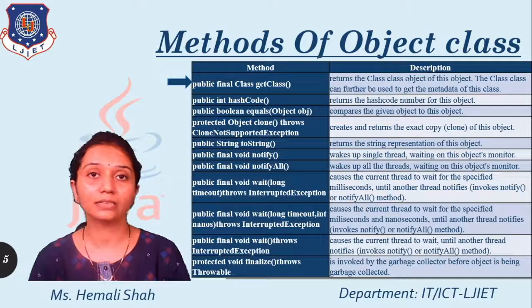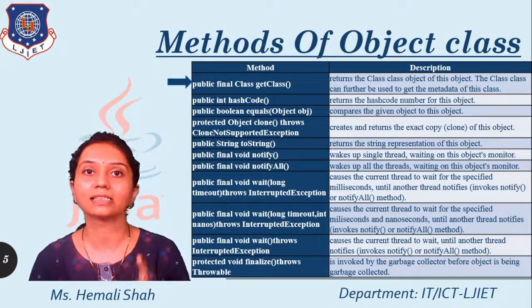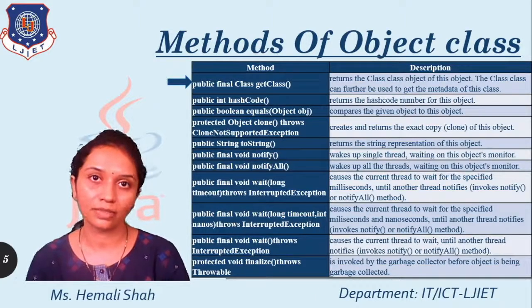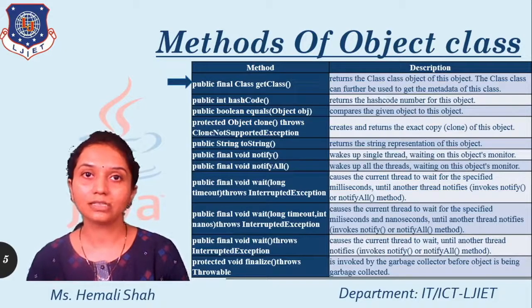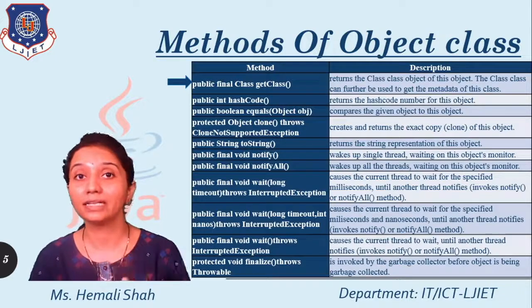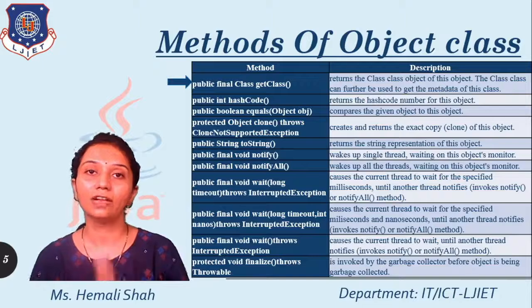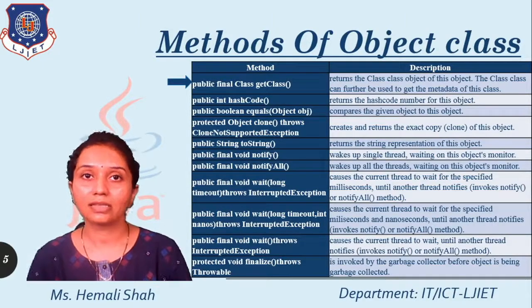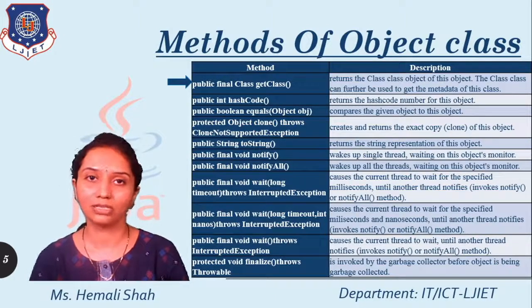This getClass method returns the instance of the class. So the return type is Class, with a capital C. This Class is a built-in class of Java. The object returned by this getClass function is a Class object having the metadata about the class. That means what the class name is, what fields are available, and what methods are available in the particular class. This whole metadata information of the class will be stored in the object of this Class.